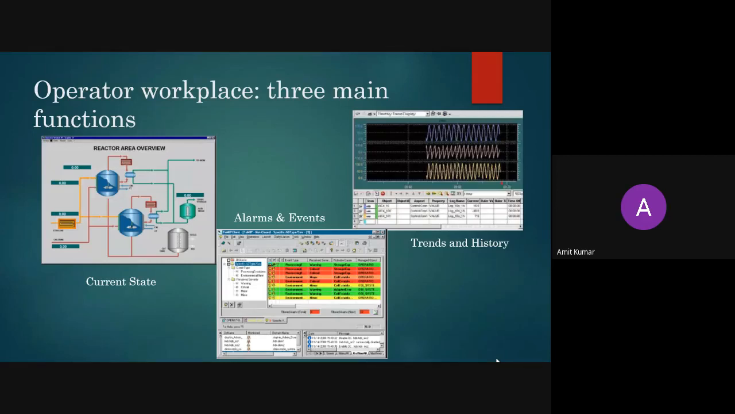So that is the first task, or you can say the function of your operator workplace. Your HMI should be able to display that. It should be able to display the current state of your plant. The second is alarm and event.